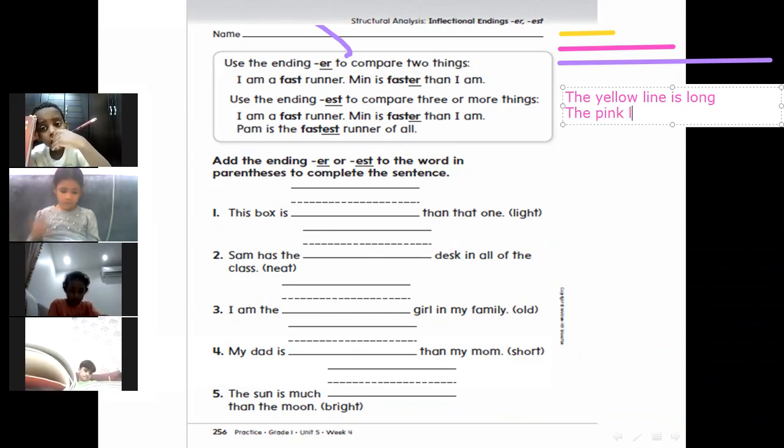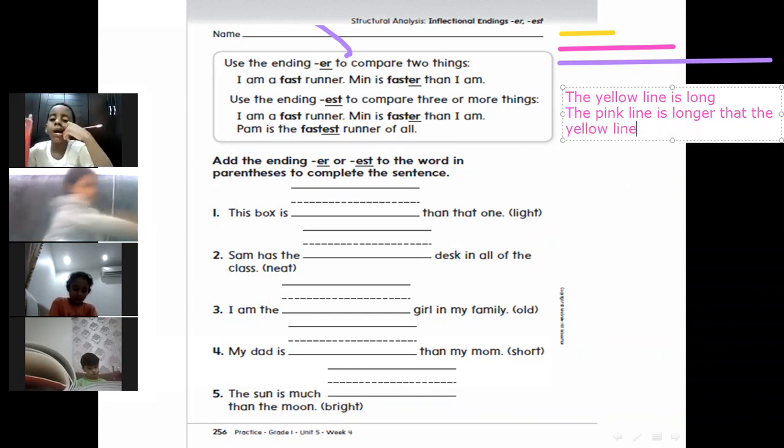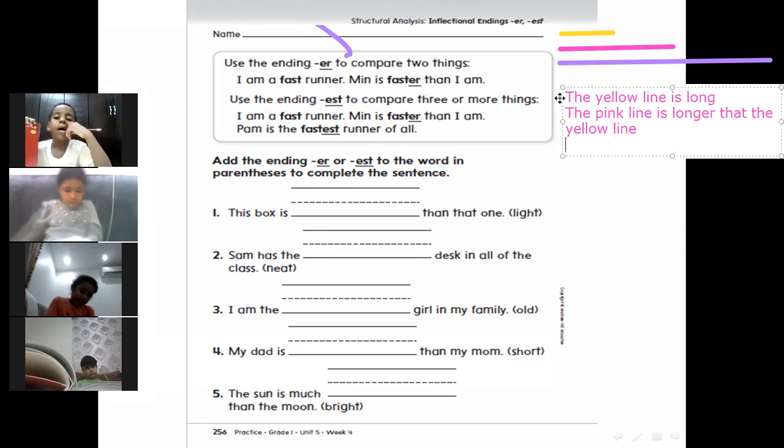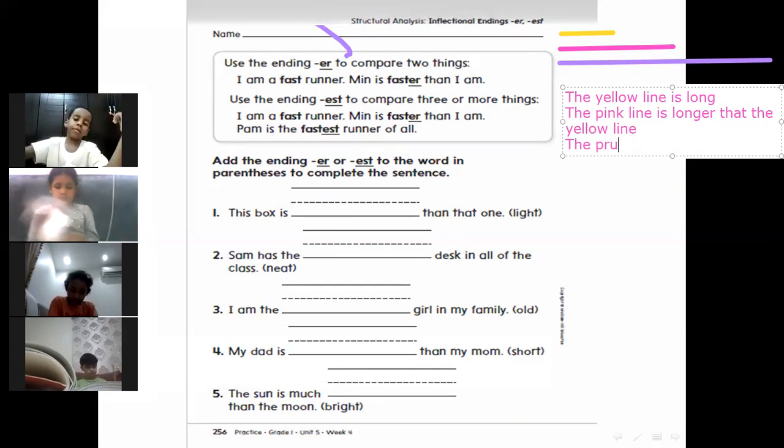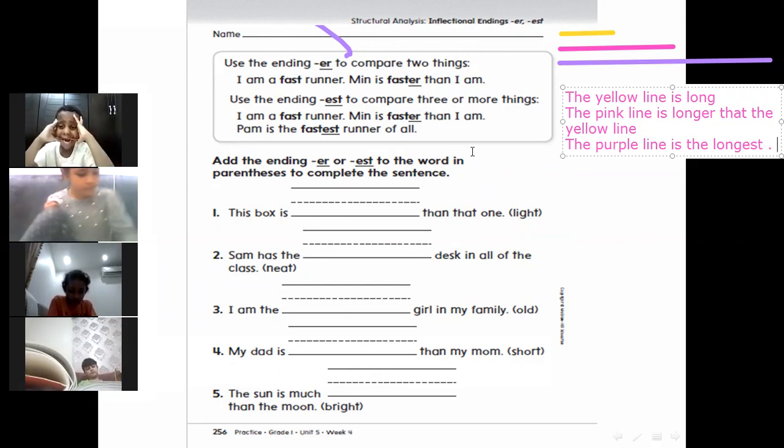The pink line is longer than the yellow line. Which one is the longest one? The purple line is the longest. We will say the and longest. So do you remember now?